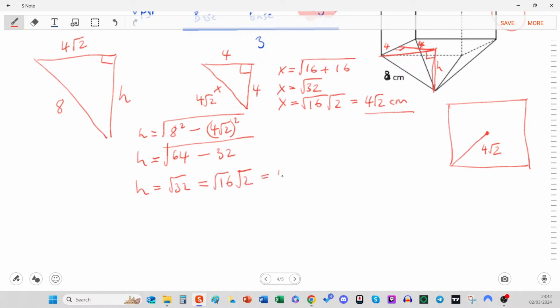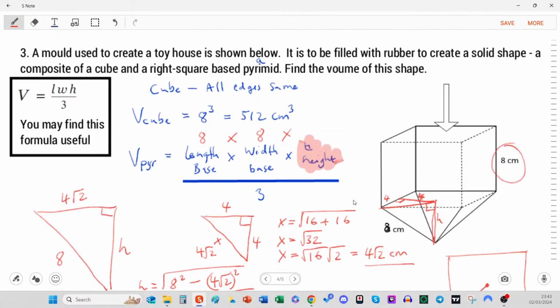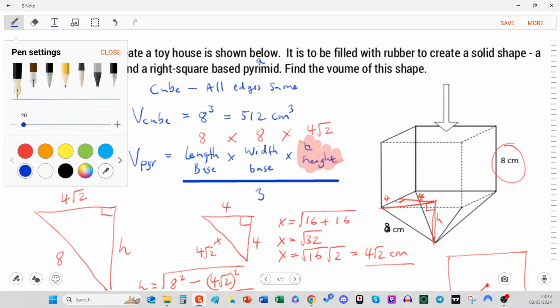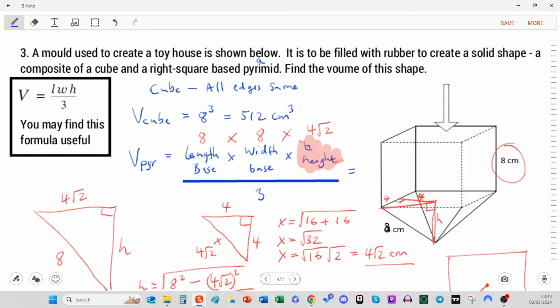This is a process called surds. They will be coming up later, but we may as well see it now. So the height is 4 root 2. Really useful. We can go back to our original formula now and write in 4 root 2. And what do we get? I think we'll switch back to blue. See if we can sneak it in at the end here.